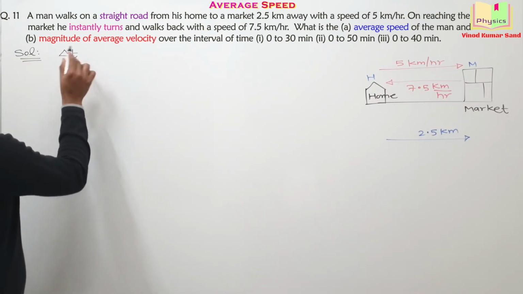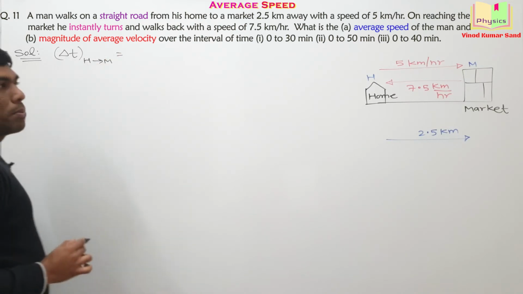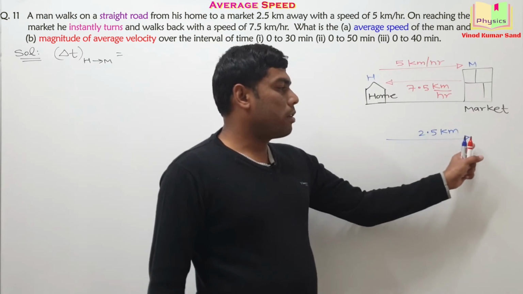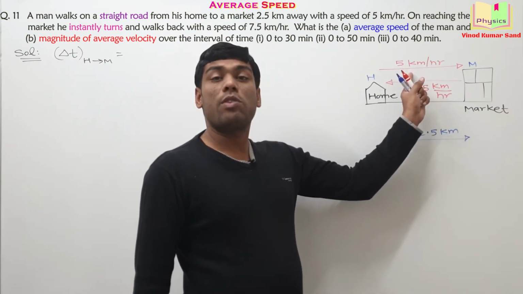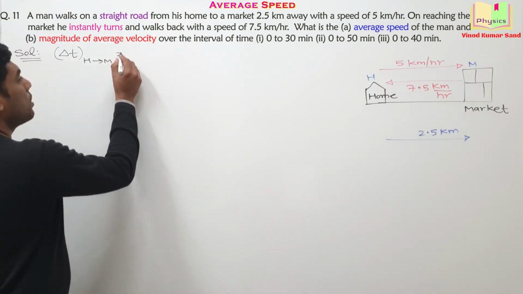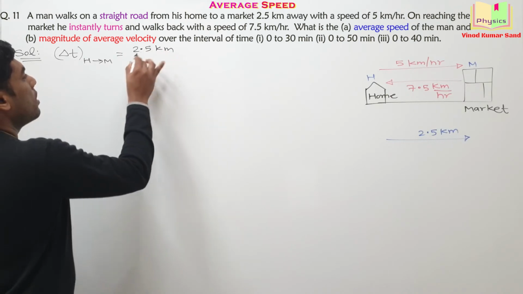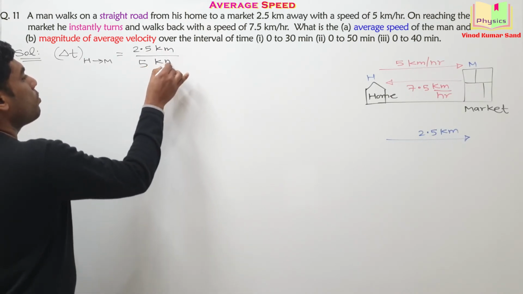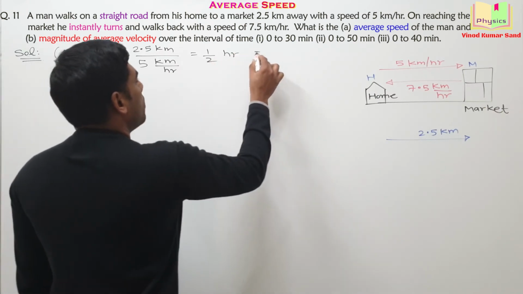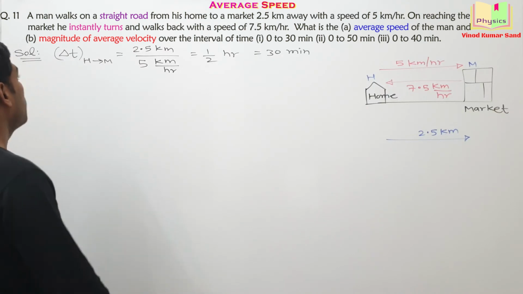The time taken to go from home to market will be how much? Half an hour, because covering 2.5 kilometer with the speed of 5 kilometer per hour will require only half an hour. Although if you wish, I can do the calculation. 2.5 kilometer divided by 5 kilometer per hour, so it is half an hour or 30 minutes. I hope you get this.